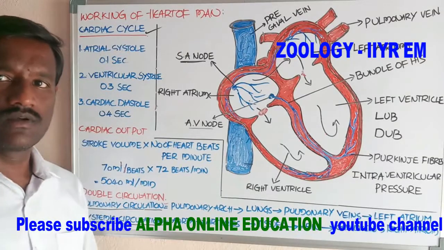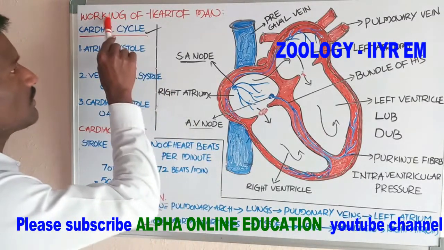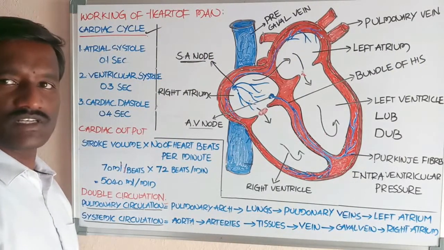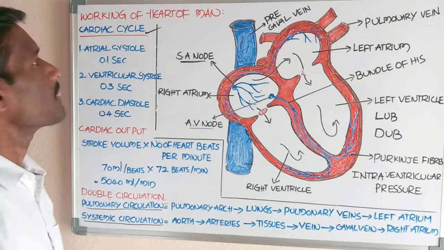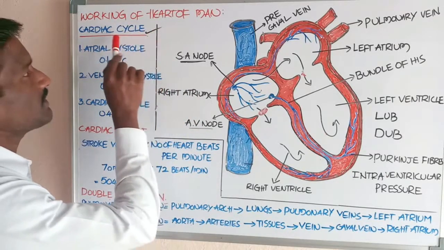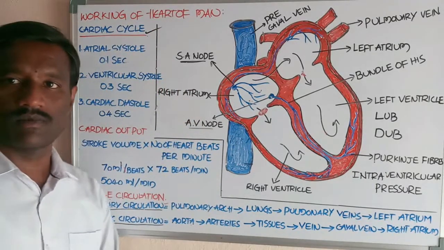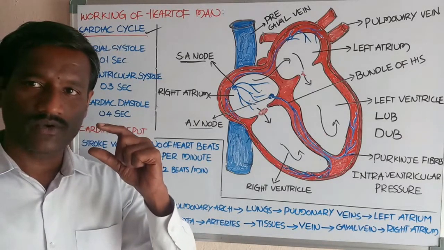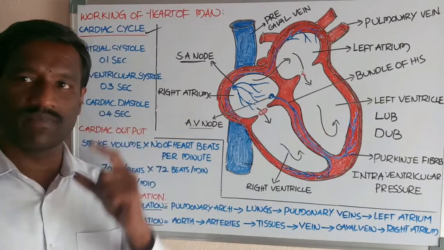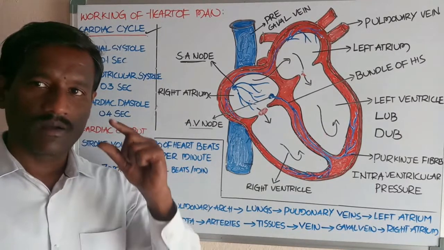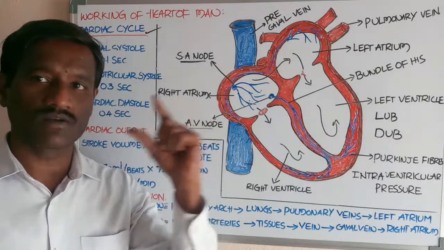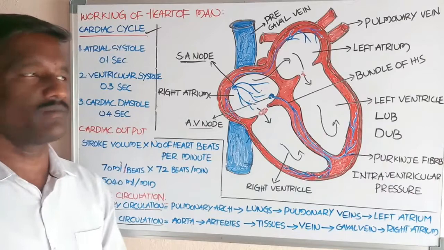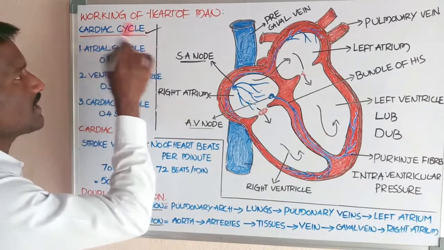Okay, students. Now we are going to discuss the working of the human heart. You already know the structure of the heart, and it comes with the explanation of the cardiac cycle. Cardiac cycle means the duration of the time period between the beginning of one heartbeat to the beginning of the next heartbeat. That is called the cardiac cycle.